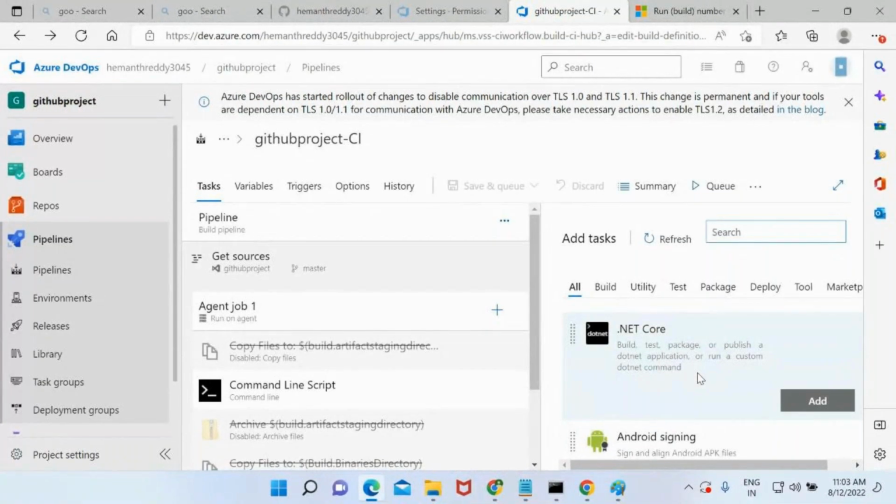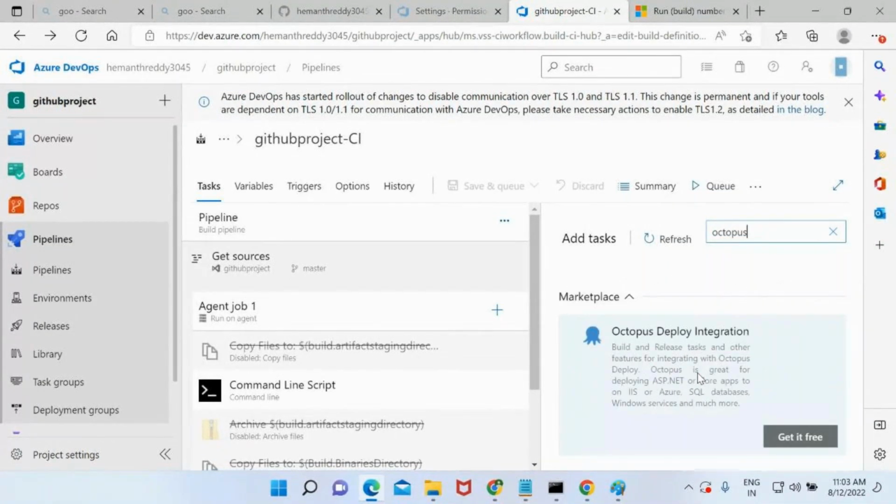Understood? Now, my manager asked me to look for Octopus Deploy. This is a task which can be used for making deployments. Just understand it this way: if you want to build and release, you can make use of Octopus. This is a third-party one.